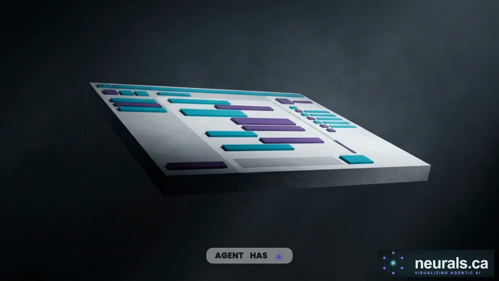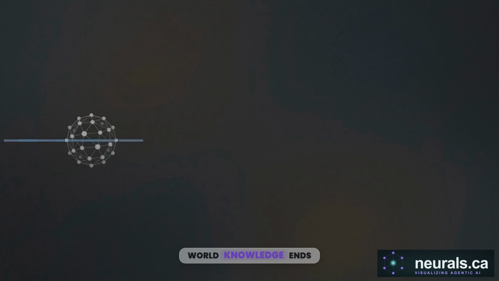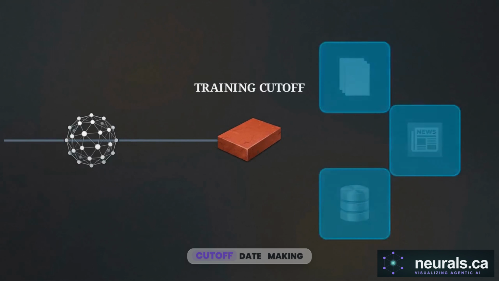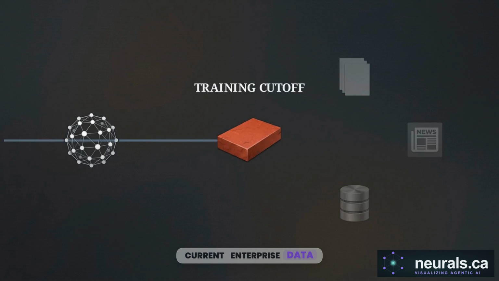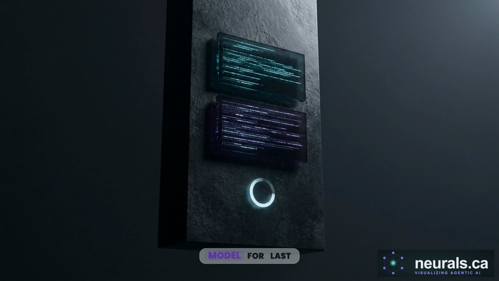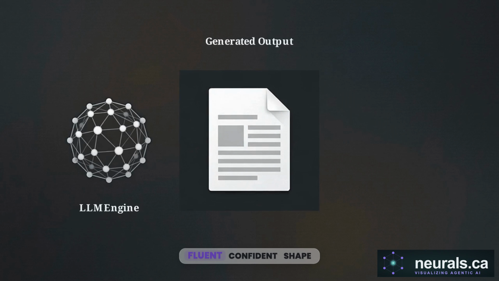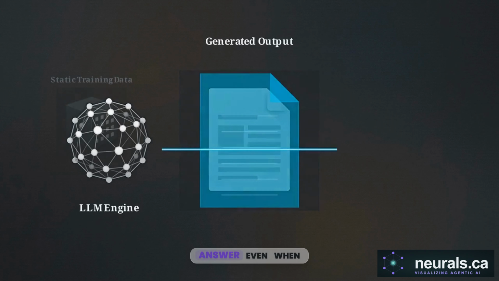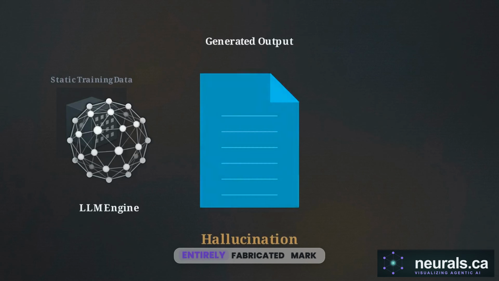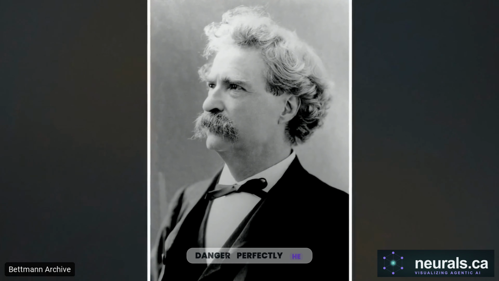The Memory-Augmented agent has a structural limitation. While it remembers the specific user conversation perfectly, its general world knowledge ends at its training cutoff date, making it blind to current enterprise data. If you ask a bare language model for last quarter's revenue numbers or a compliance law passed last Tuesday, it will generate a response that possesses the fluent, confident shape of a true answer, even when the facts are entirely fabricated. Mark Twain captured this danger perfectly.